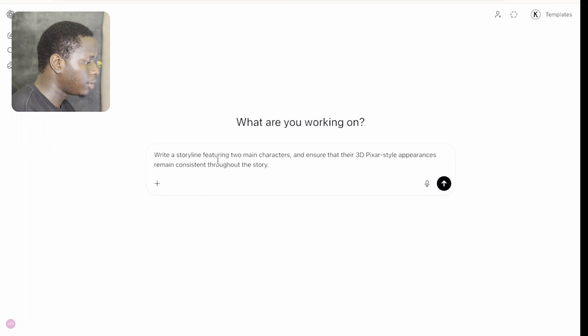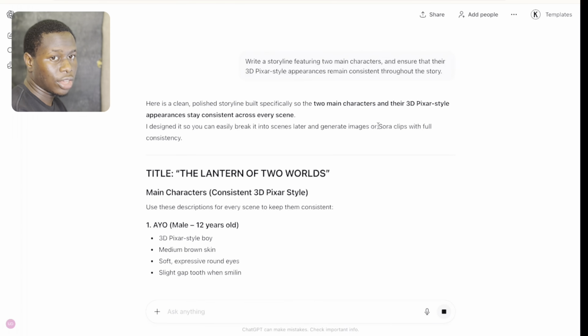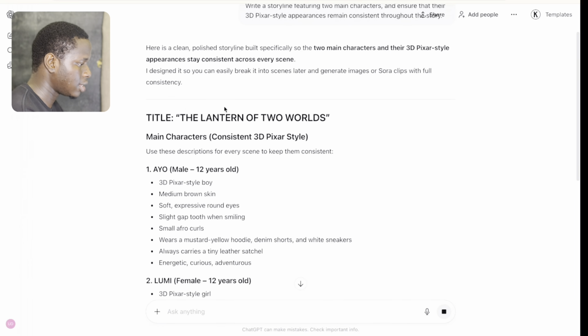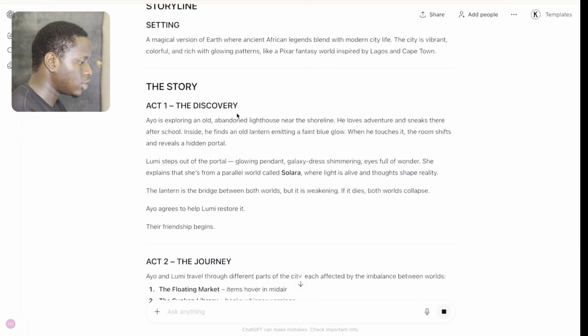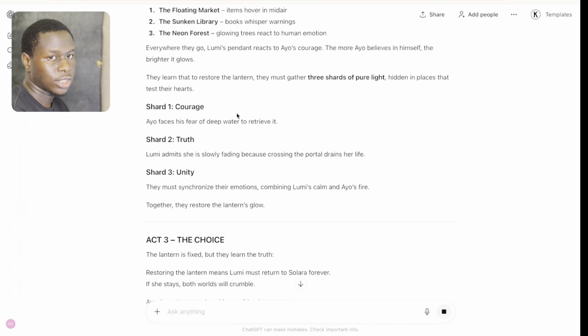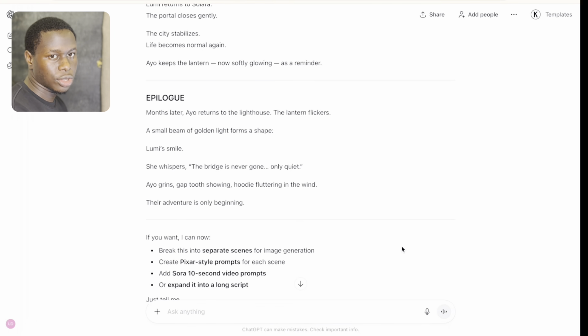Right here, guys, you can see on ChatGPT, I gave ChatGPT this prompt: Write a storyline featuring 2 main characters and ensure that their 3D pixel style appearances remain consistent throughout the story. Since it's 3D animation, we need to put 3D pixel style. So I'm going to click on enter. As I click on enter, ChatGPT is going to come up with my story. You can see the title of my story is The Lantern of Two Words. We just have to be patient for ChatGPT to finish writing the story. So guys, ChatGPT has written our storyline for us.